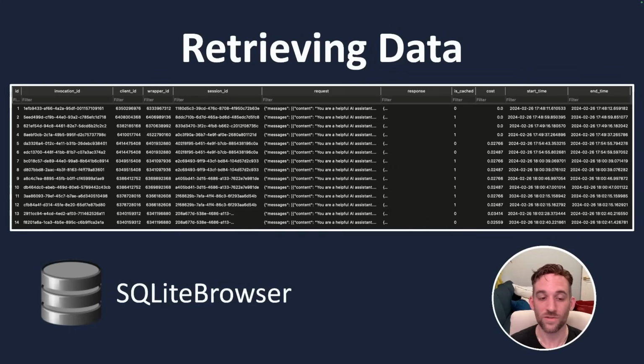One way to do that is to use SQLite Browser. This is free software where all you need to do is open up your database in the software, and then you can see all the tables and all of the rows of data for each table inside of your database. And here, for instance, the cost of 0.0 is whenever I use GPT-3.5 Turbo. It's not exactly free, it just costs very minimal cents. And then between the 2 and 3 cents range, that's when I use GPT-4. So you can see the cost increase.